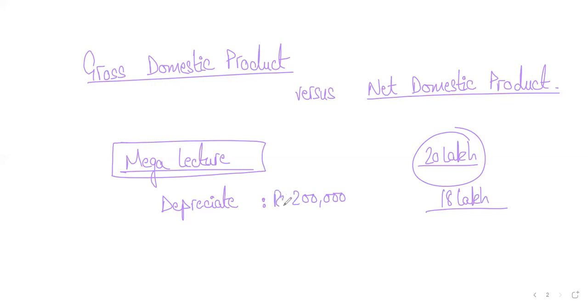So let's say 2 lakh rupees, right? That is a depreciation. But this is only for one business of Pakistan. So if we add up the depreciation of all the businesses in Pakistan, that will give you aggregate or total depreciation in the country. So are you getting me?